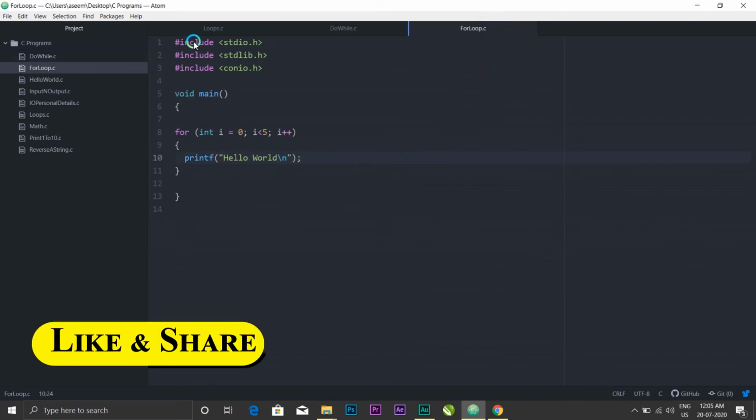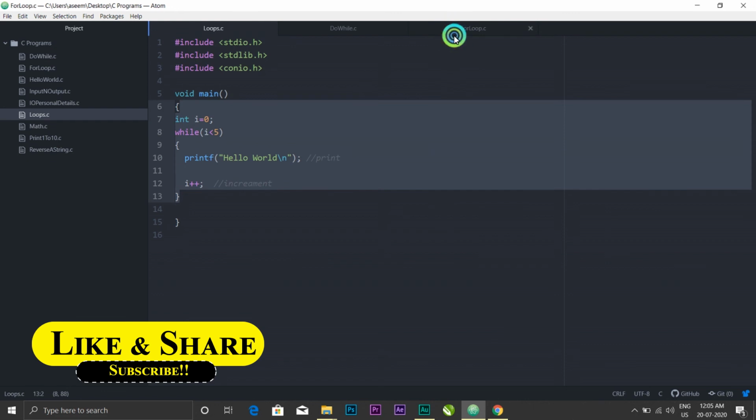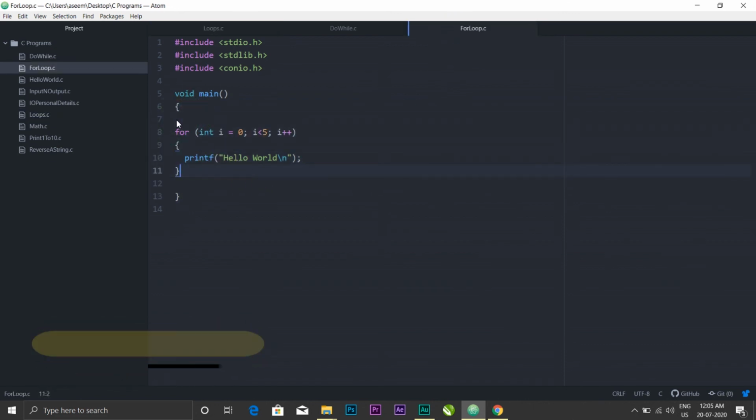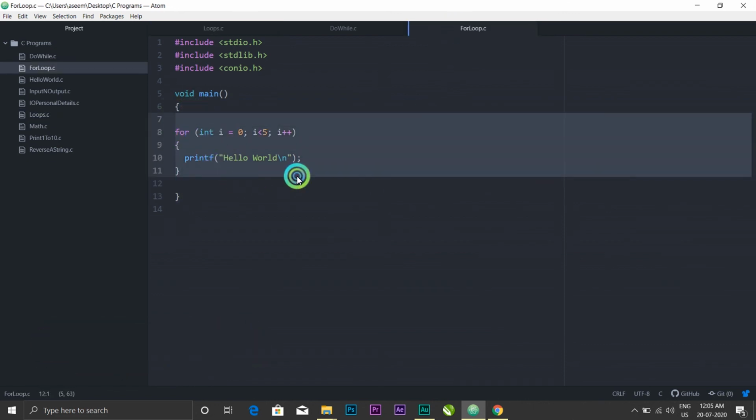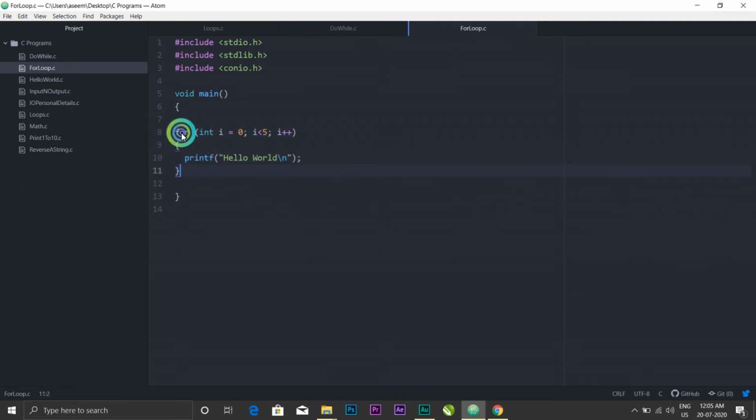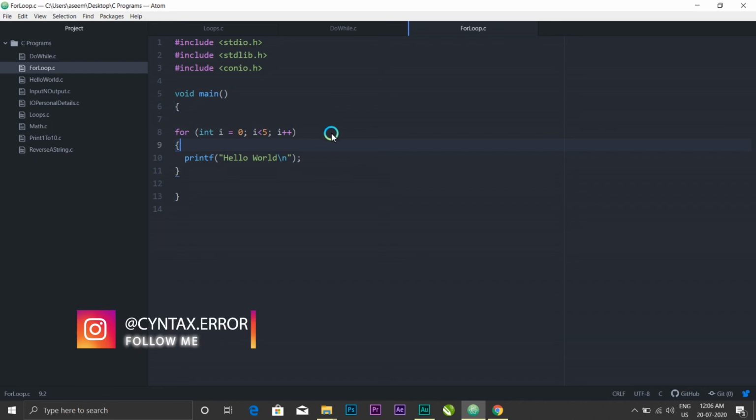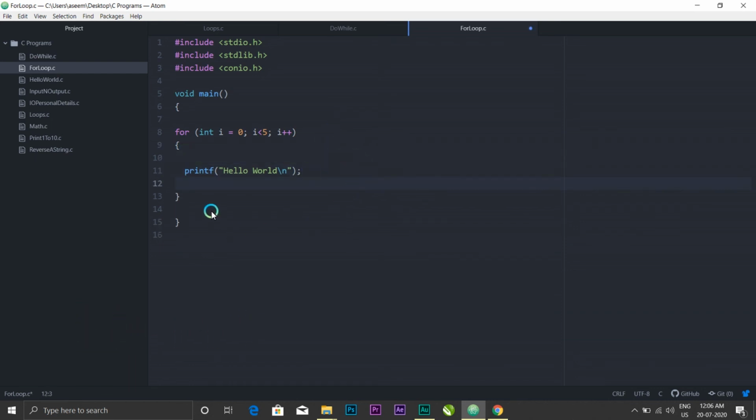While and for loop are almost the same, only a little difference is in the syntax. So this is how you write a for loop. You write for, and inside the brackets, you first initialize i inside itself, then the condition, and last is the increment, and everything goes in one bracket itself. So as I said, this is the same as a while loop. It will check the condition first, and if it is true, the loop will execute, else it won't.